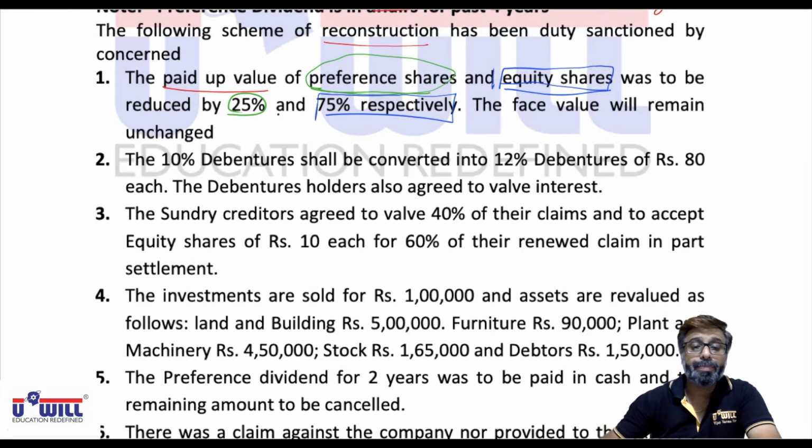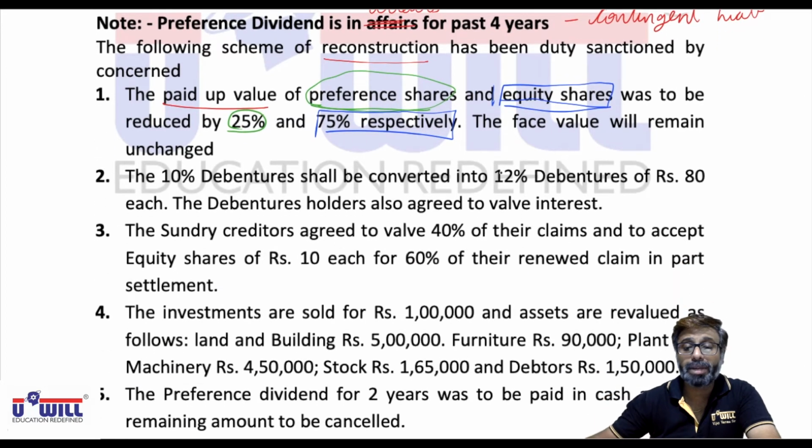That means only the paid up value is to be decreased. It's clearly given the face value will remain unchanged. So straight away we will transfer the amount to capital reduction.